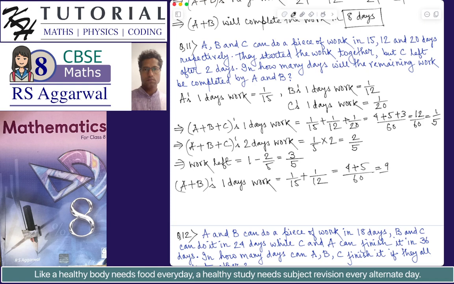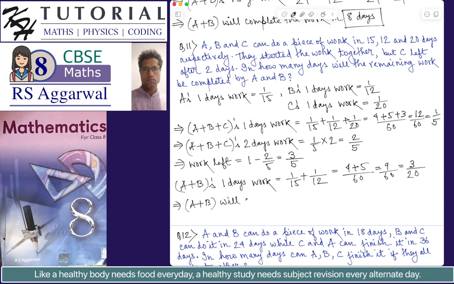This is 9 by 60, which is 3 by 20. So A plus B's 1 day's work is 3 by 20, and we also need how much time it will take A and B working together to complete the work left, that is 3 by 5.